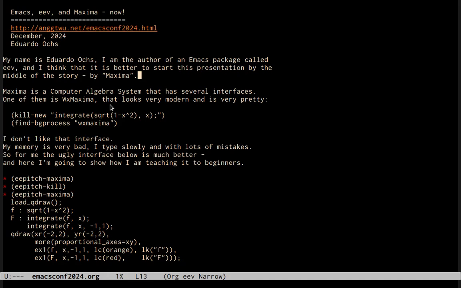I'm the author of an obscure Emacs package called EV, and I think that it's better to start this presentation by the middle of the story, by this word here, Maxima. Maxima is a computer algebra system that has several interfaces. One of them is WX Maxima that looks very modern and it's very pretty.